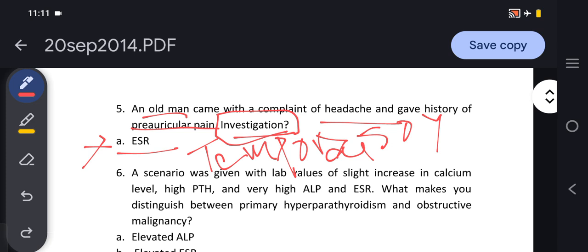But if an initial investigation or a screening test is asked, then we will go with the ESR. Here only investigation is mentioned. So keep these two things in mind: it would be the ESR if initial screening or initial investigation is being asked. If diagnostic investigation, then we will choose the temporal artery biopsy.